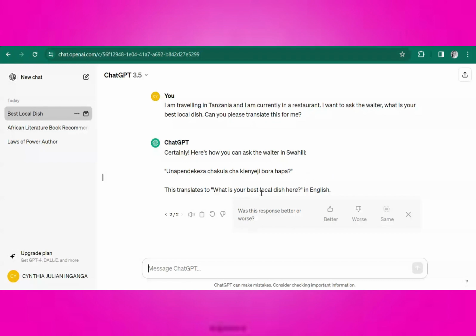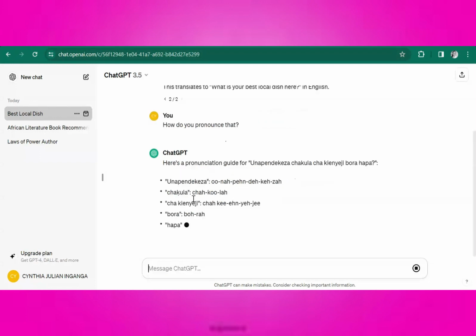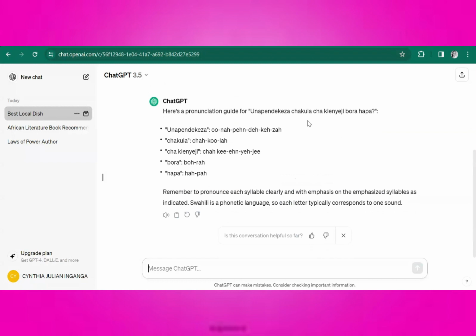Okay. So we can ask it, how do you pronounce that? Just to show you what ChatGPT can do. Here's a pronunciation guide for unapendekeza chakula cha kienyeji bora hapa. So you can read that. It explains how to pronounce the Swahili words. Then down here, remember to pronounce each syllable clearly with emphasis on the emphasized syllables as indicated.